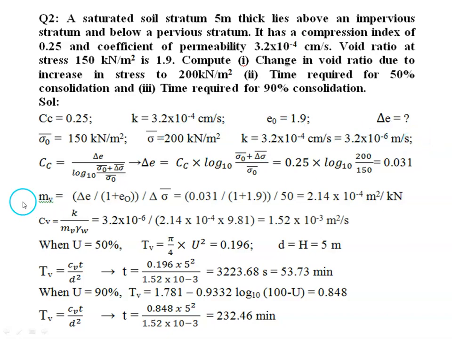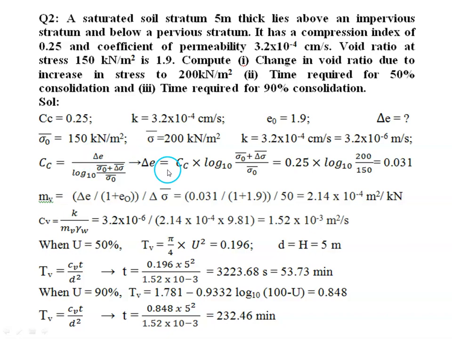So now how to estimate the change in void ratio? Because the compression index is given, we know the relationship between compression index and change in void ratio. So we can use the relationship for compression index to estimate the decrease in void ratio.